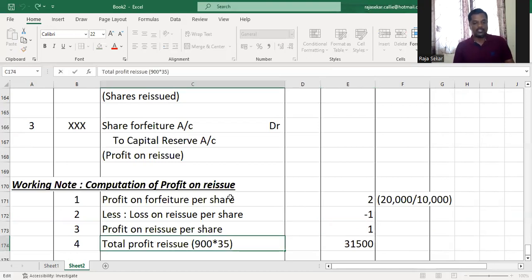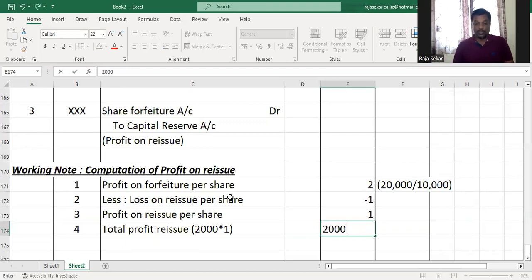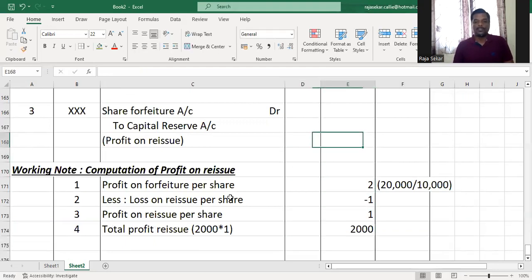The total number of shares reissued is how much, my dear children? 2,000 into profit on forfeiture per share, profit on reissue per share, which is 2,000. So this journal entry will be 2,000.